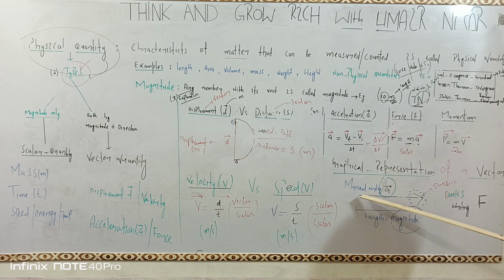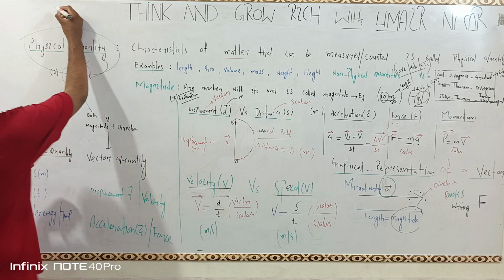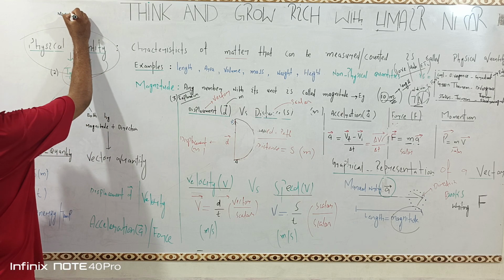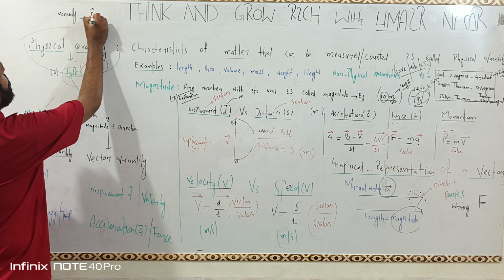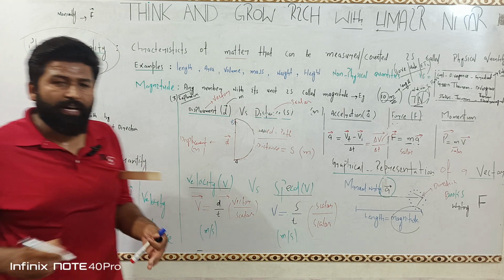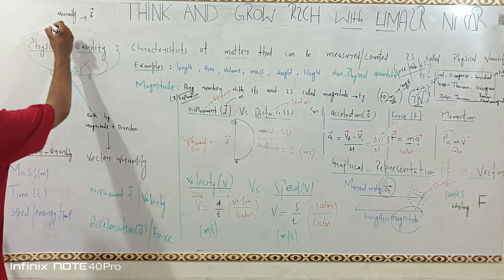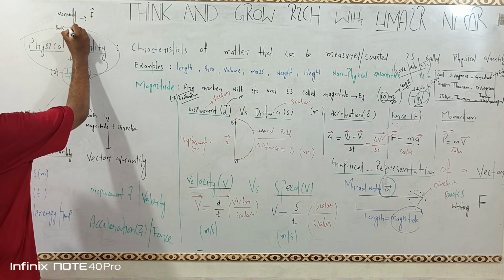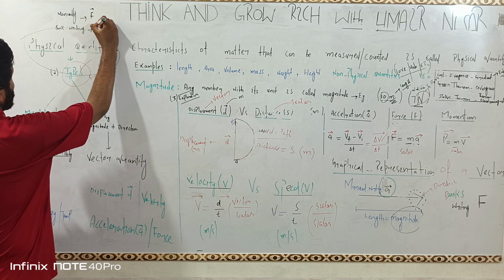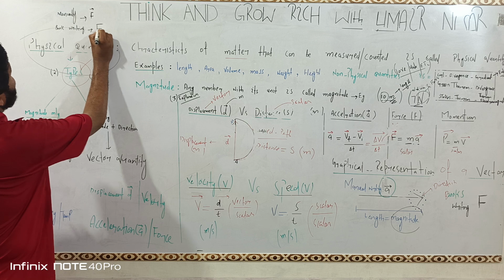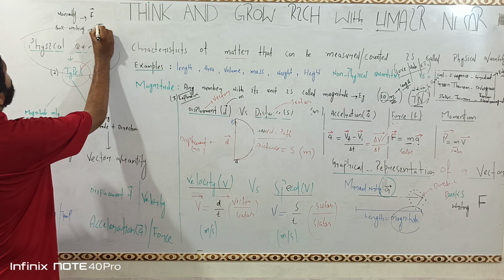In manual writing, when we are writing by hand, we put an arrow on a vector, while solving a paper, writing on paper, or writing on a board. While in book writing, in the printing press, vectors are shown in bold-faced letters.